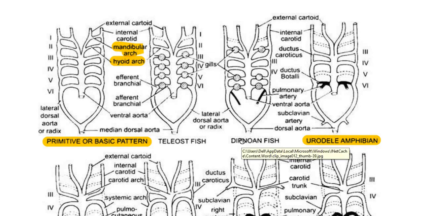Dipnoan fishes are also called lung fishes. As these dipnoan fishes have changed their mode of living, where respiration takes place by lungs, it means they have got a transition from their habitat, that is from water to land.